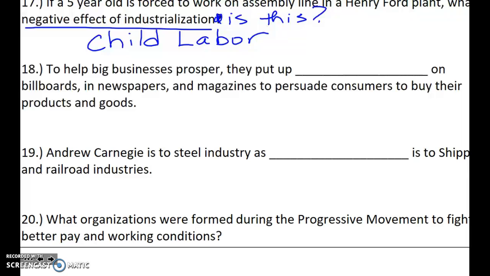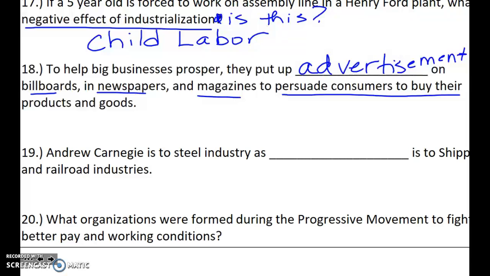18, to help big businesses prosper, they put up advertisements on billboards, newspapers, and magazines to persuade consumers to buy the products and goods. 19 is another analogy. Andrew Carnegie, it's the steel industry as Vanderbilt, it's the shipping and railroad industry.